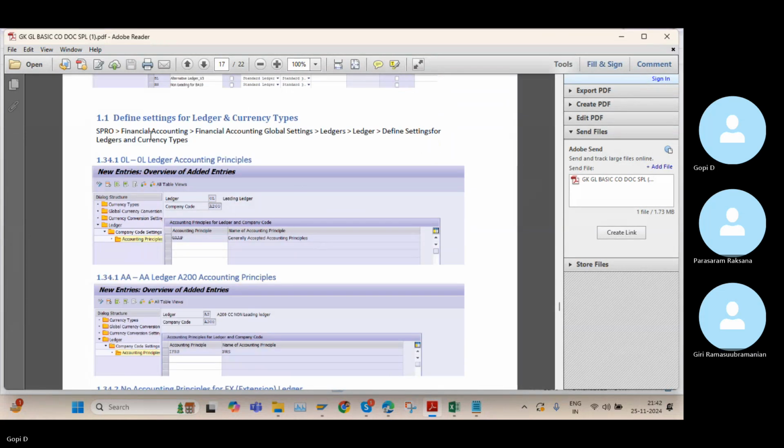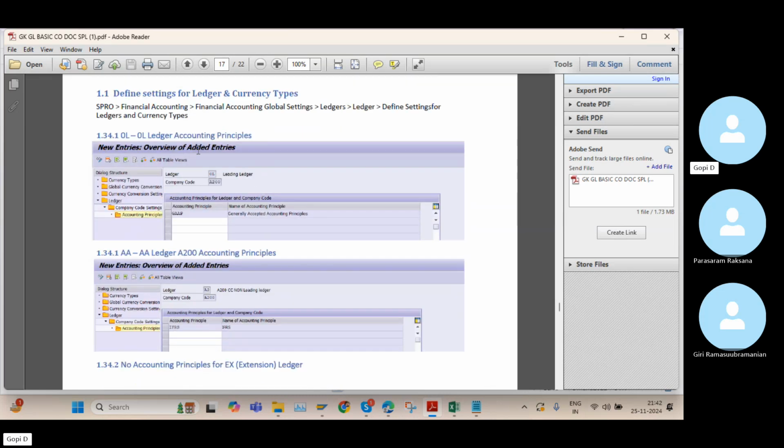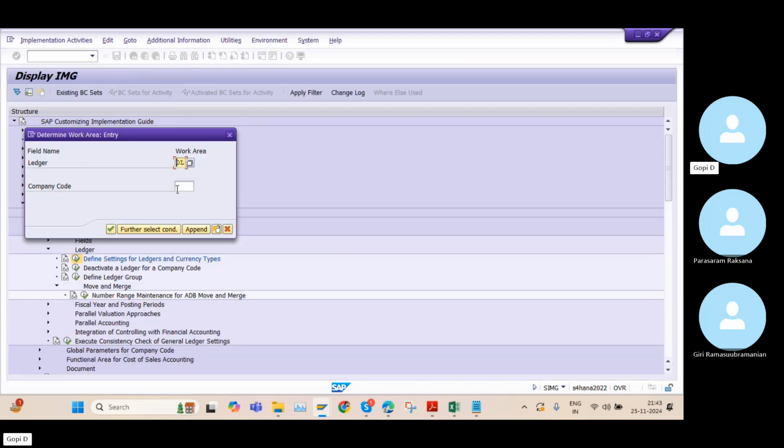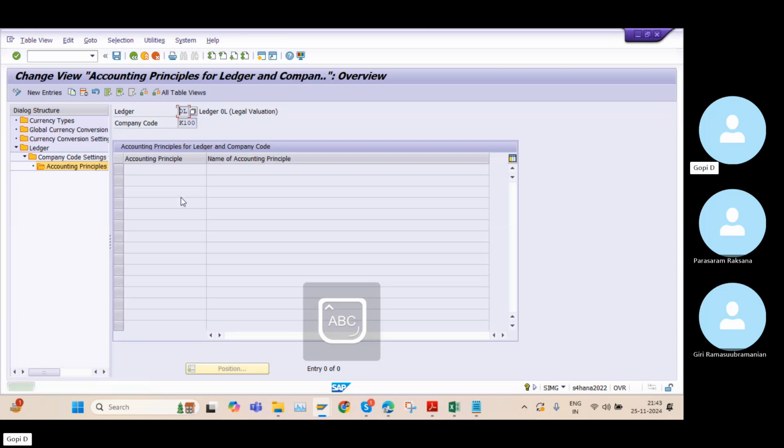And again, we can see the defined settings for ledgers and currency types, the 0L ledger accounting principle. Here, for example, if I go to this one, for company code, my company code is K100.